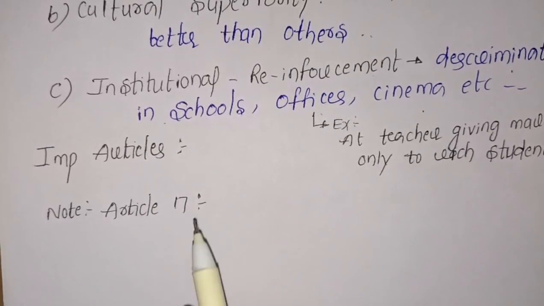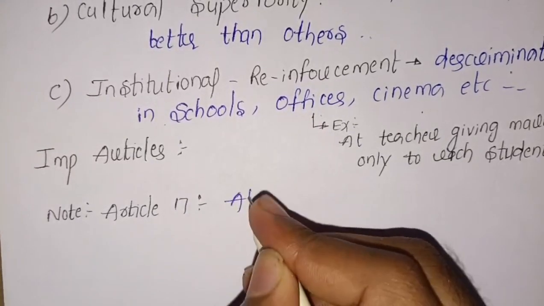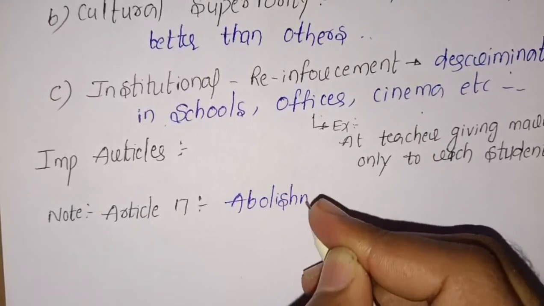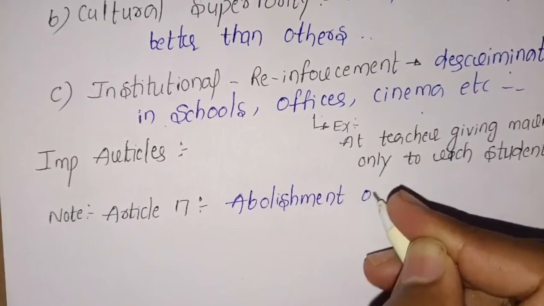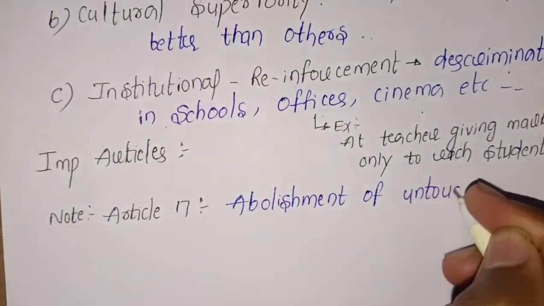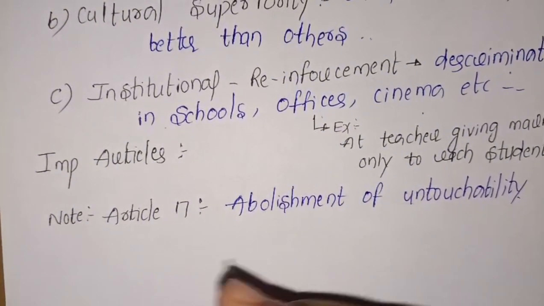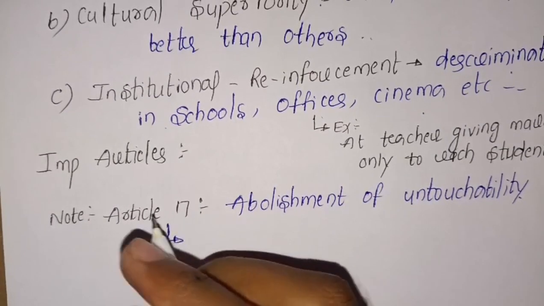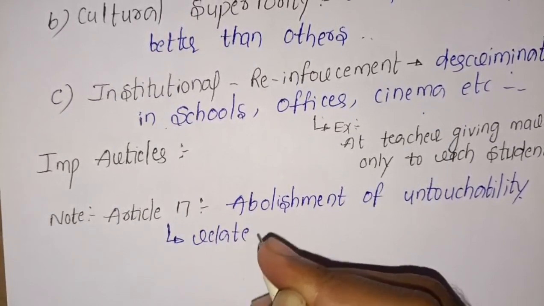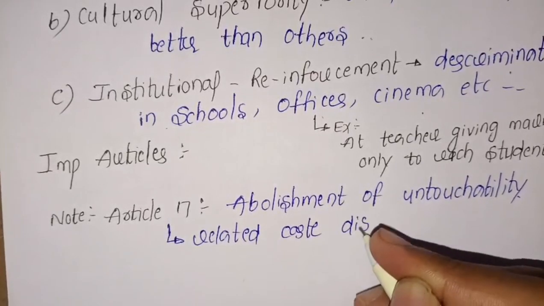Article 17 is nothing but the abolishment of untouchability. Actually, Article 17 is related to caste discrimination.